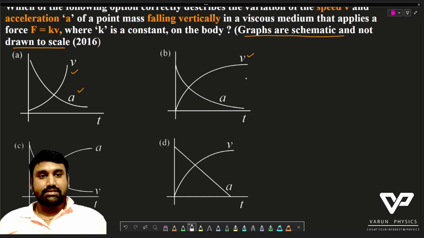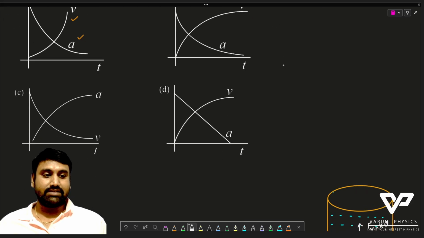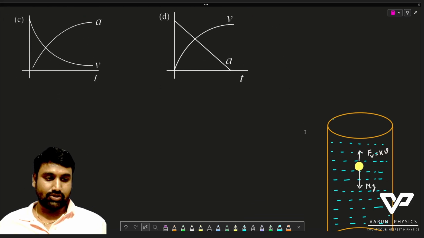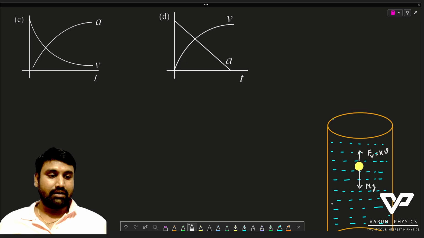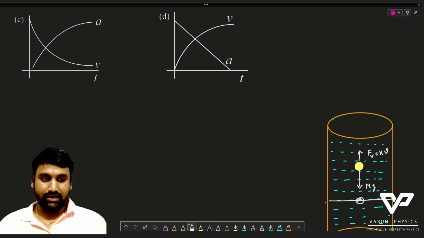Whenever Stokes' law is in the picture, we can say that a body falling freely in a viscous medium slowly comes to a point where it attains equilibrium, which we call terminal velocity. At that point the acceleration becomes zero.